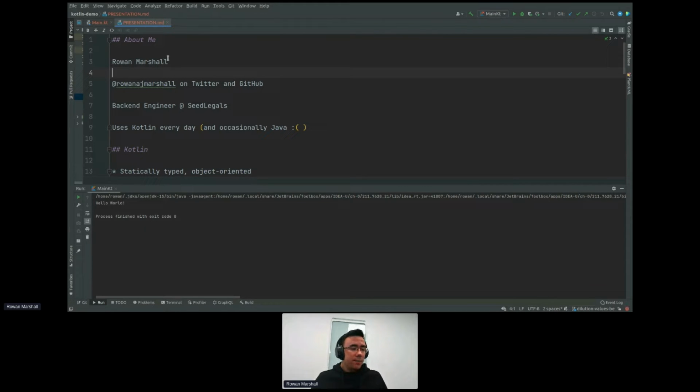So, about myself, I'm Rowan. I'm going to be talking to you about Kotlin, a programming language that I've used quite extensively. Just a quick background on myself: I'm Rowan AJ Marshall on Twitter and GitHub. I've worked in tech for about 5 years now, almost all of that in London. I started out doing Java, since it was what I studied at university. I used that for a good 3 or 4 years, but for the last couple of years, I've been writing 90% Kotlin at Seed Eagles, and occasionally Java, but you can't have everything.